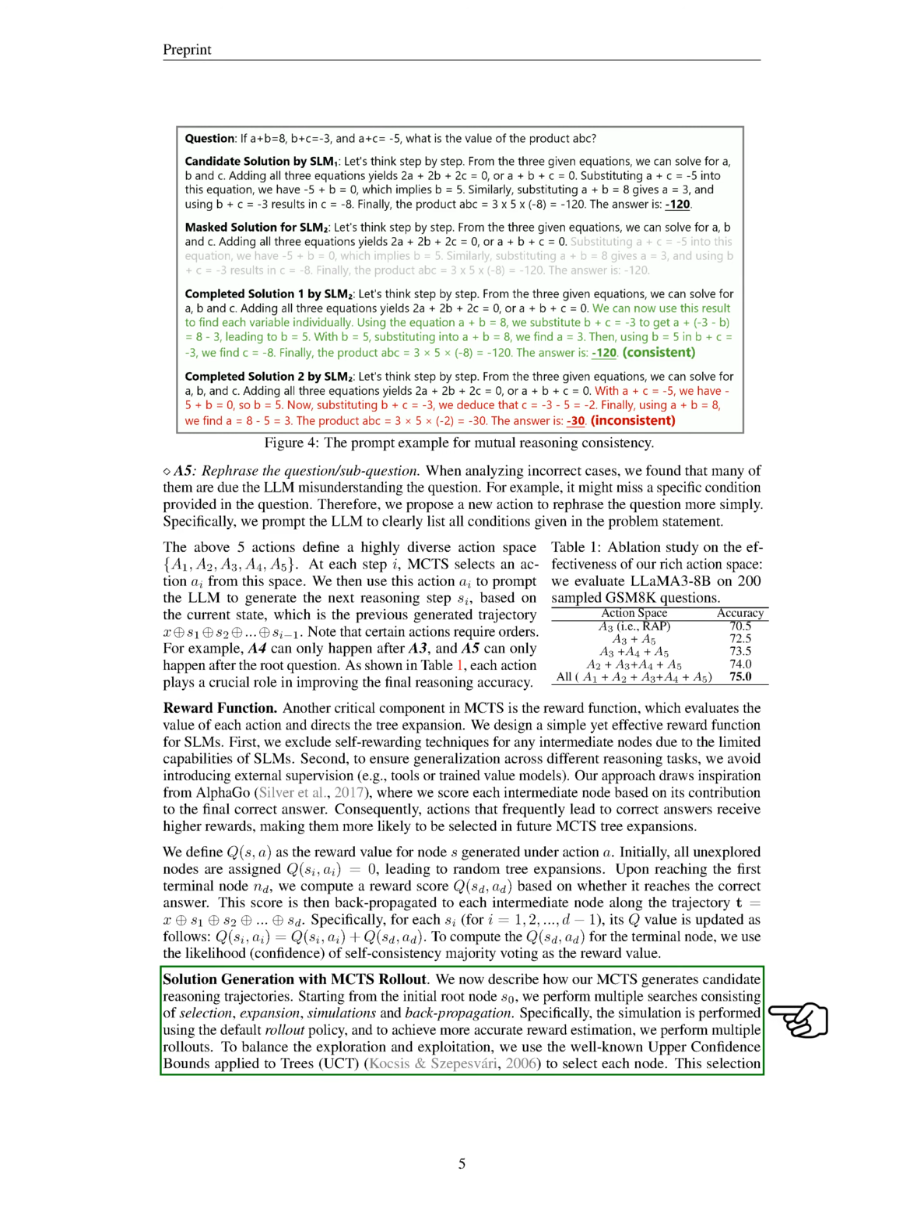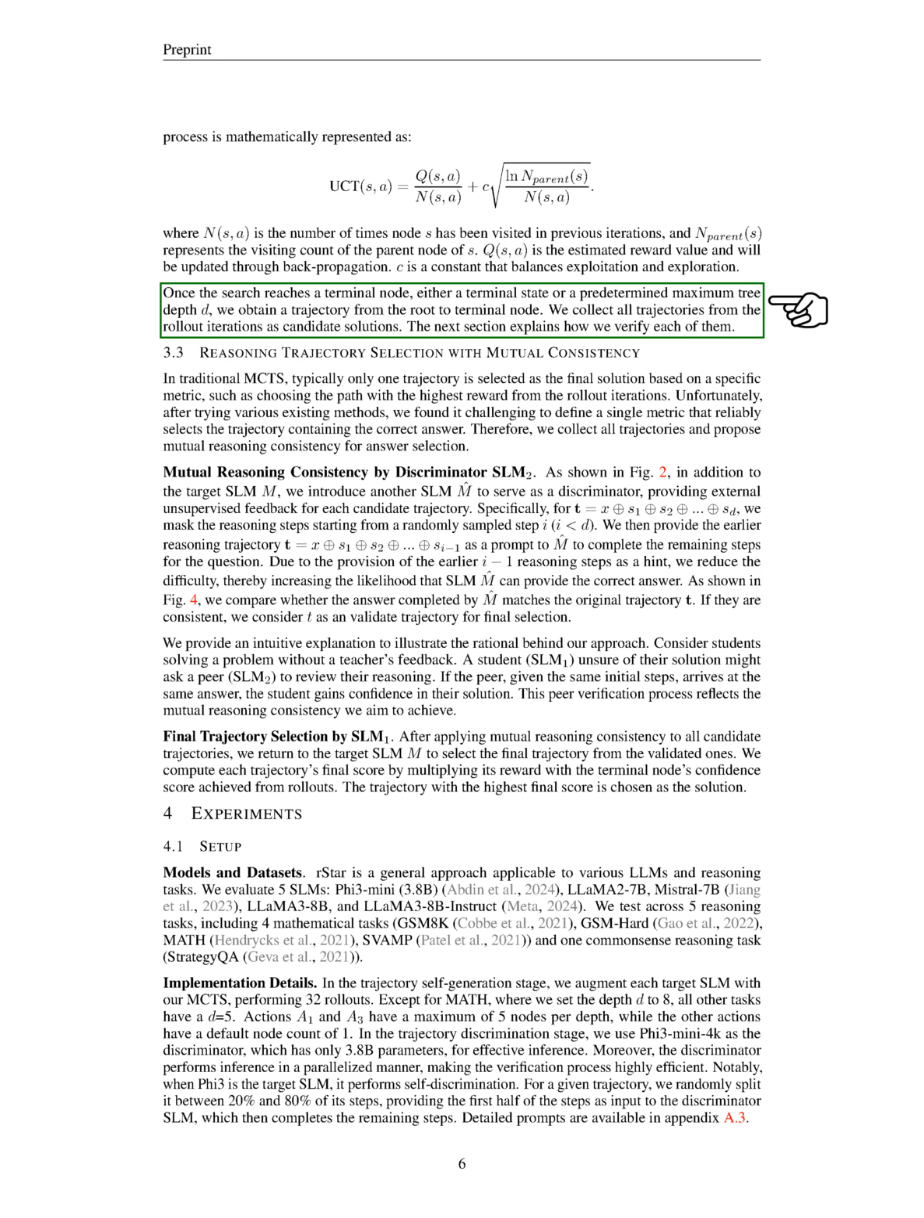To generate candidate reasoning trajectories, we start from the initial root node and perform multiple searches involving selection, expansion, simulations, and backpropagation. We use the upper confidence bounds applied to trees (UCT) method to balance exploration and exploitation during node selection. Once we reach a terminal node, we collect all trajectories from the rollout iterations as candidate solutions, which we will verify in the next section.